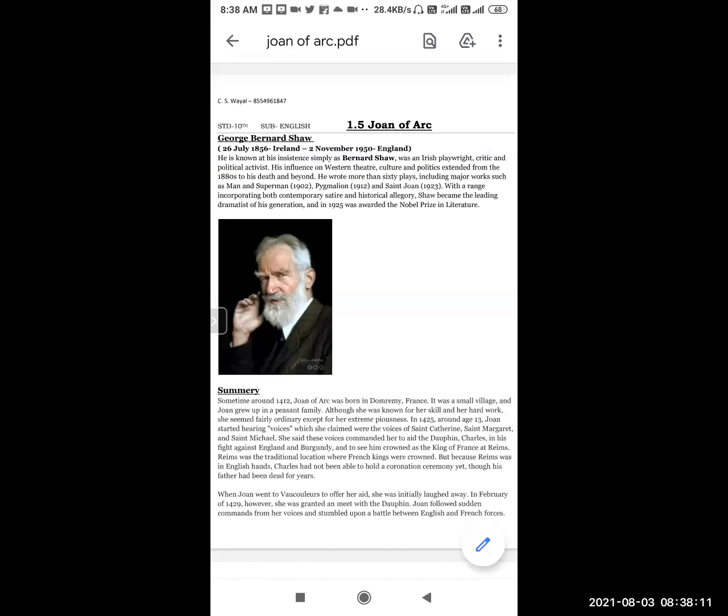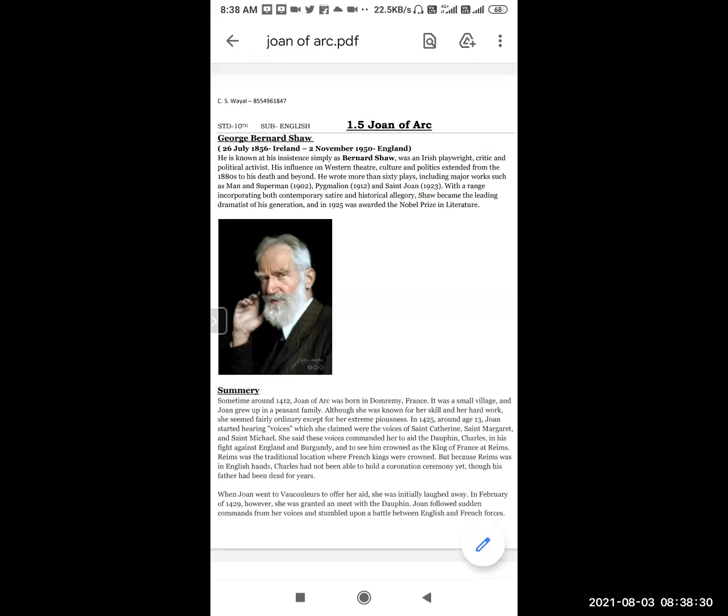His influence on Western theatre, culture, and politics extended from the 1880s up to his death and beyond that also.